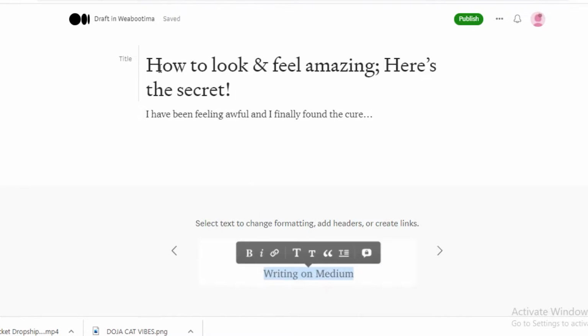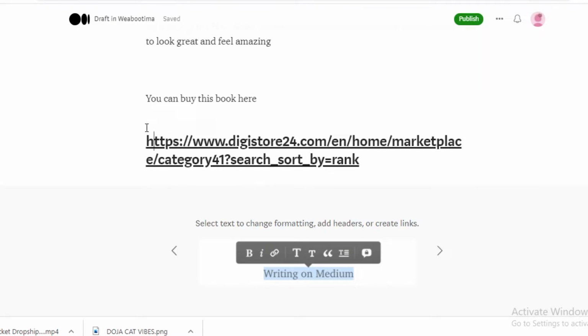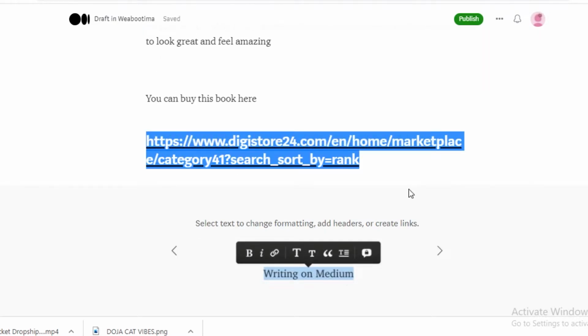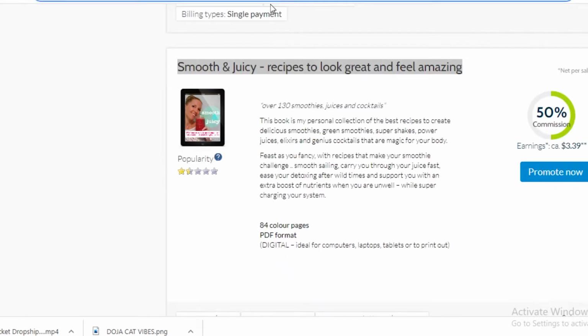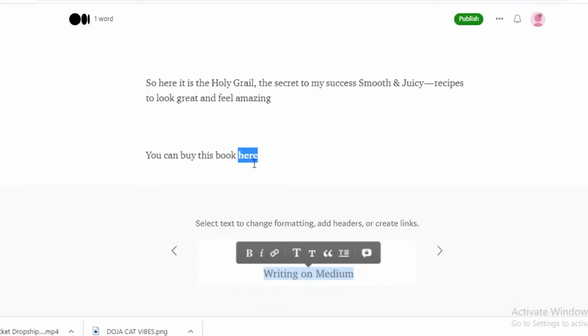Now, this is a very easy way to start promoting your product, and obviously you can add different stuff to it. Now, first thing first, I wouldn't suggest actually copying and pasting links like this. What I would suggest is when you type up, you can buy this book, I would suggest you actually highlight this link, you make it bold, and you click on these two chains over here, and then you copy the link and add it as a hyperlink.